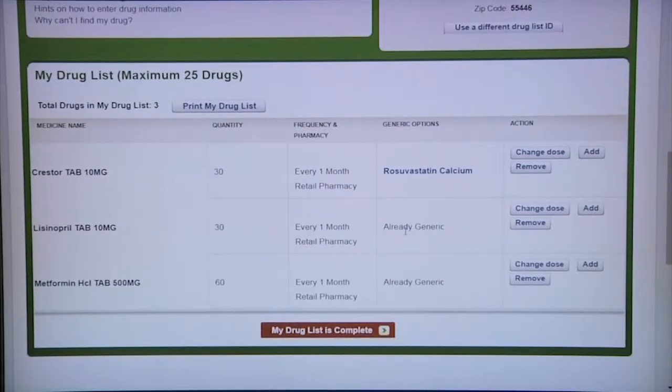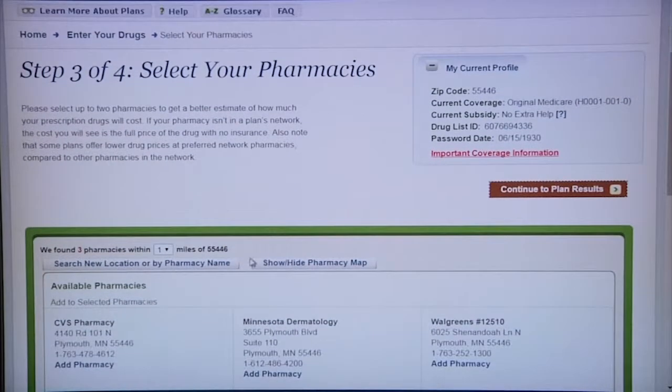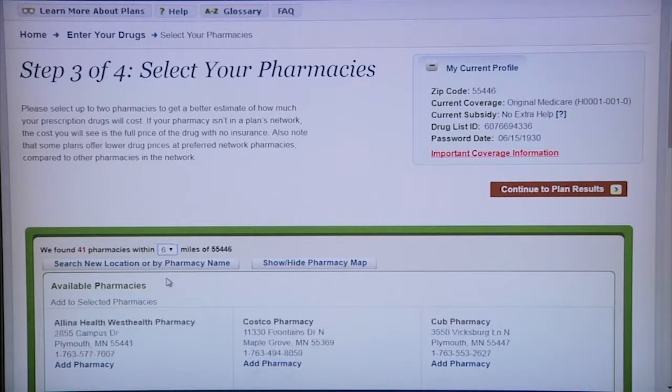Okay, now if you are done entering your drug list, you can click My Drug List is Complete. Step 3 is to select your pharmacies. You may select up to 2 pharmacies. For the purposes of this demonstration, we will select 1. You can also select the number of miles outside of your zip code that you wanted to go.